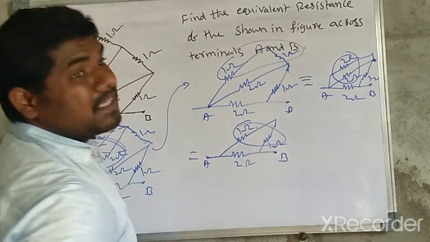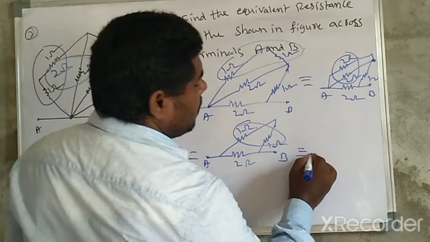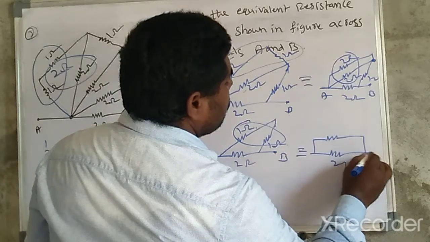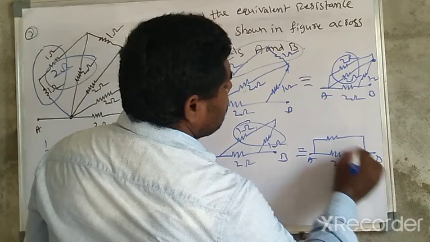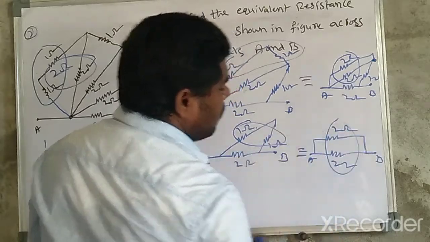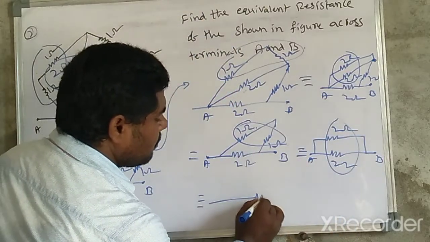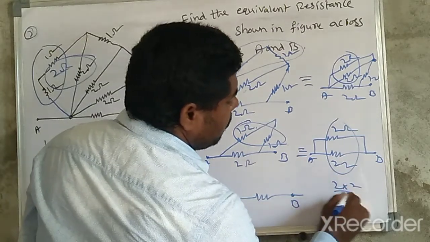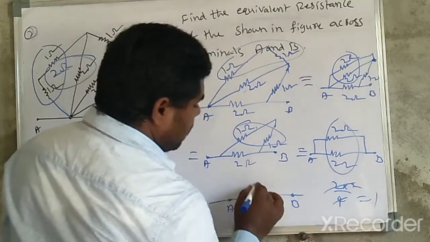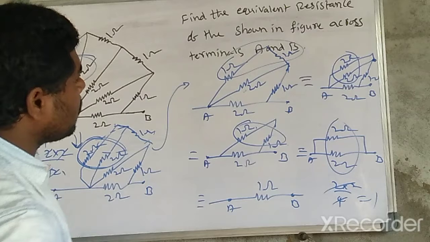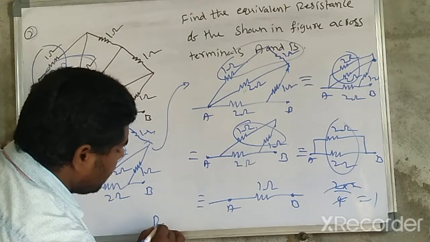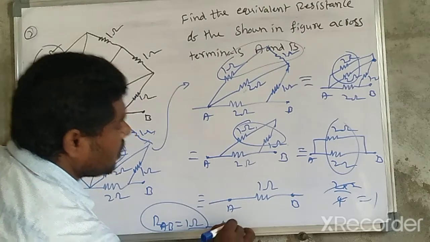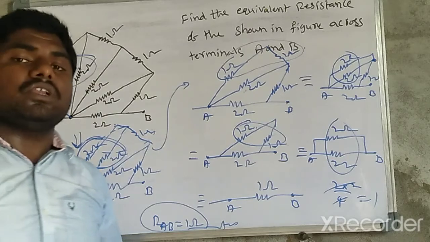These two are in a series connection. This is nothing but the equivalent resistor. This is a 2 ohm resistor and this one is also a 2 ohm resistor. This is A, this is B. So now these two are parallel combination. It means equivalent resistor in between A and B, in parallel connection, 2 into 2 divided by 4. So this is equal to 1. It means 1 ohm resistor. It means totally R equivalent in between A and B is equal to 1 ohm. This is the answer to the question. Whenever they ask this type of question, you may do like that.